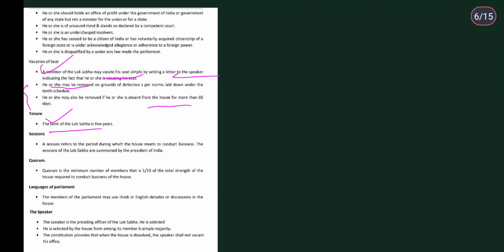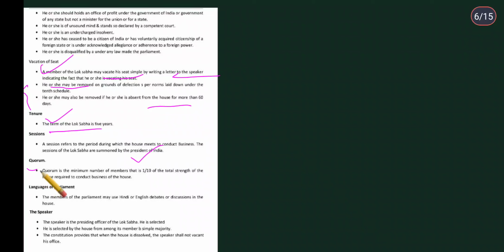Then sessions. A session refers to the period during which the house meets to conduct business. The sessions of the Lok Sabha are summoned by the President of India. This could come in a one marker. Who summons your Lok Sabha? So it's the President who summons it. So do remember this also.